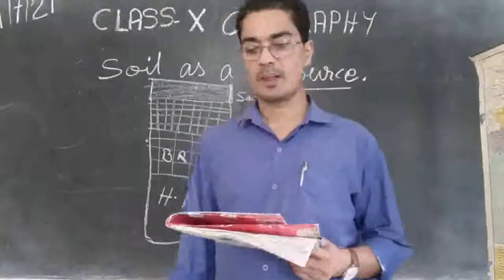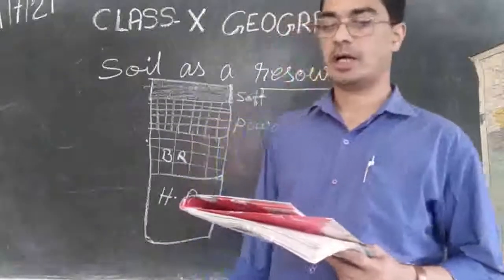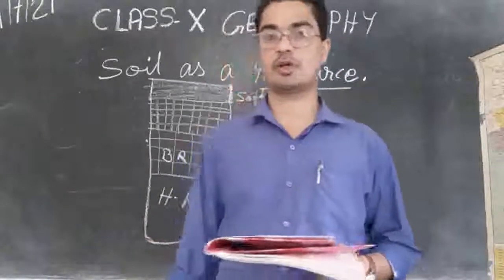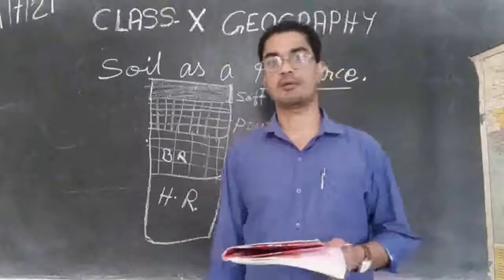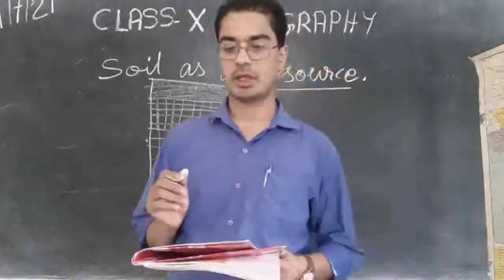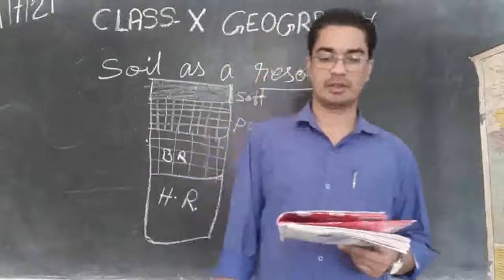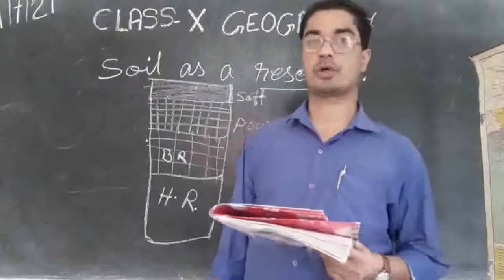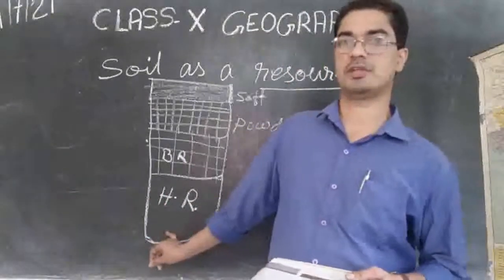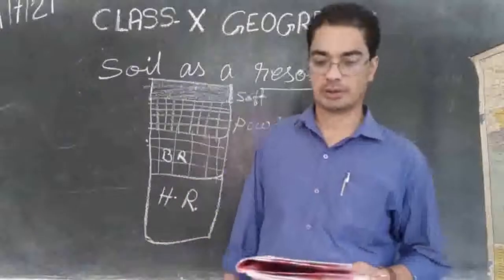Then relief, parent rock or bedrock, climate, vegetation and other forms of life, and time are important factors in the formation of soil. You can underline them. What are they? First of all, it is relief, that is the shape of the earth, the relief pattern, and the parent rock, the down part of the rock. What type of rock is it? Is it very hard? If it is very hard, it will take a long time. If it is soft rock, then it is easy to powder.